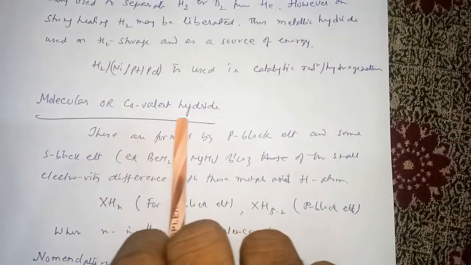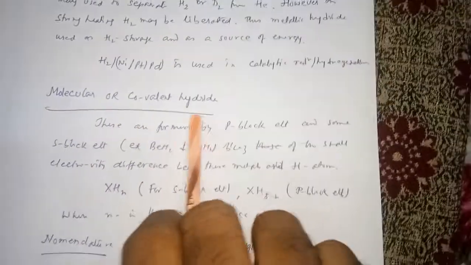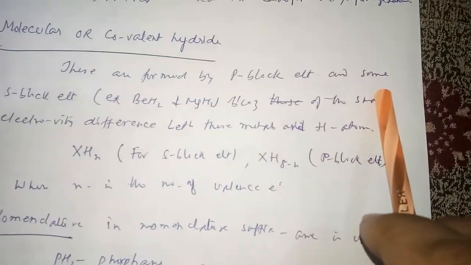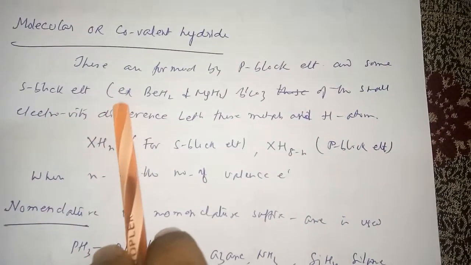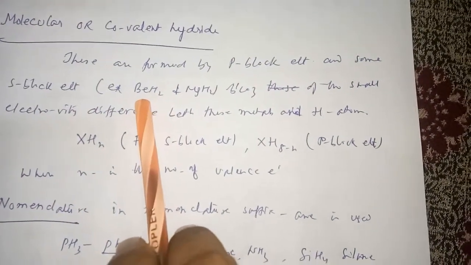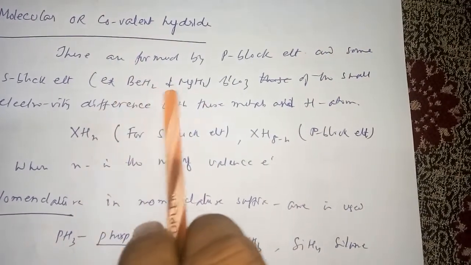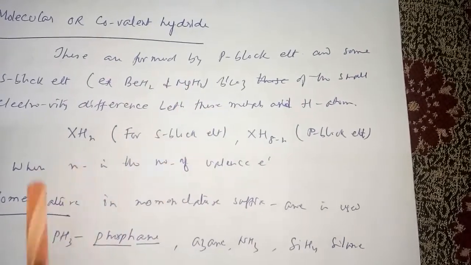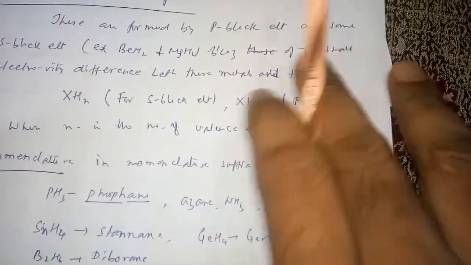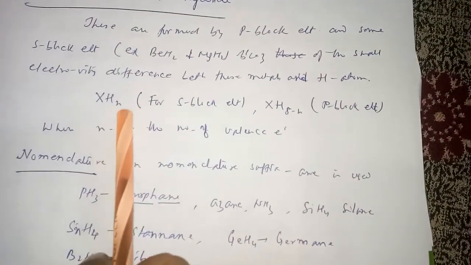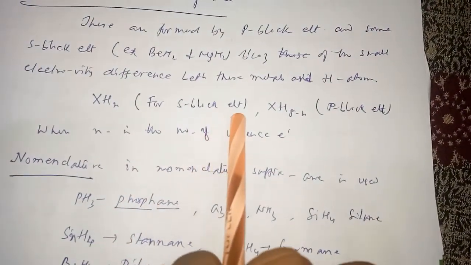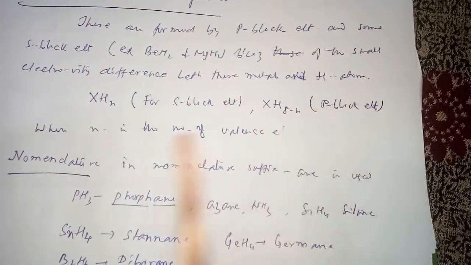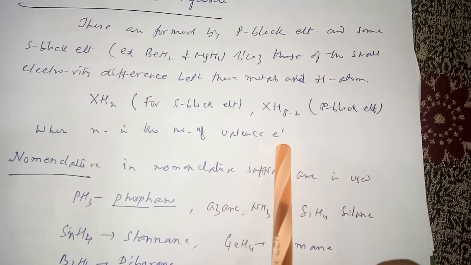Next one, molecular or covalent hydrides. These are formed by the p block elements and some s block elements. S block examples are beryllium hydride and magnesium hydride, because beryllium and magnesium electronegativity is more or less the same as hydrogen, so they form covalent bonds. If the s block elements form hydrides, the formula will be XHn, and if the p block elements form them, the formula is XH8 minus n, where n is the number of valence electrons.